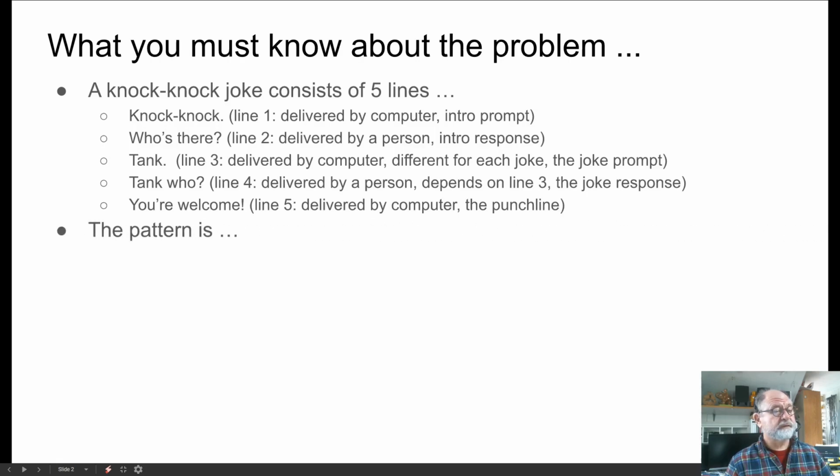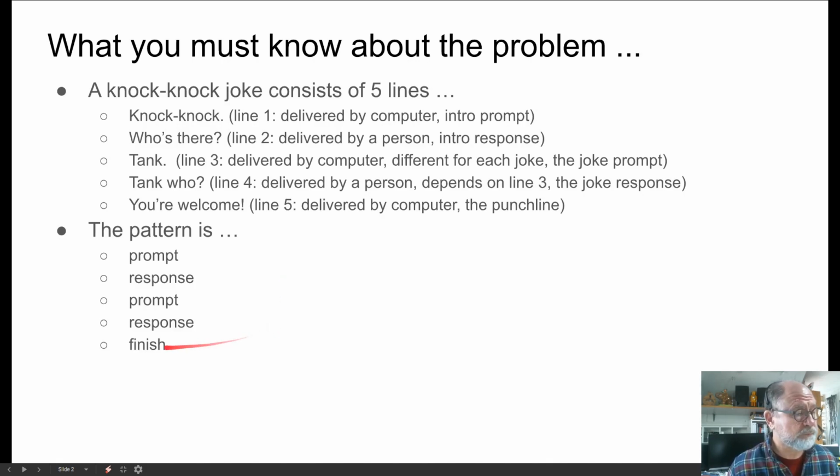We've been through that. And one line delivered by the computer, and the next delivered by the user, and next delivered by the computer, the next delivered by the user. So we have a pattern of give a prompt, get a response, give a prompt, get a response, and then finish up. So finish meaning the punchline.